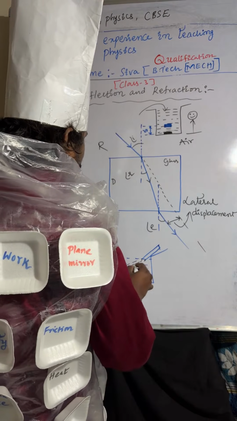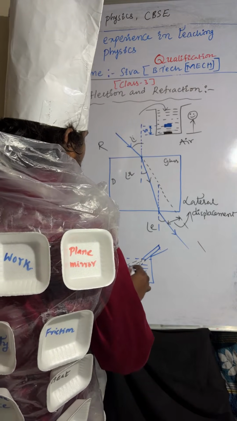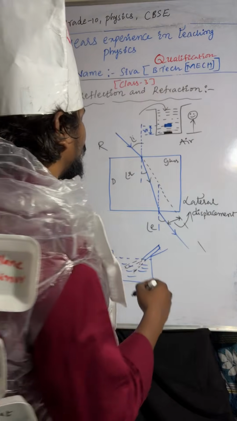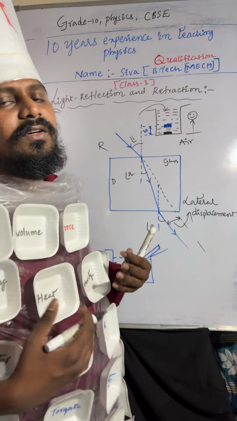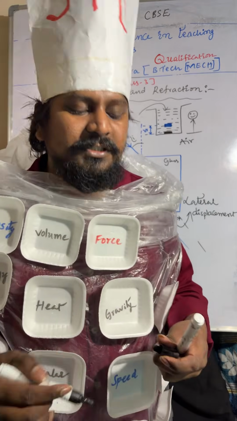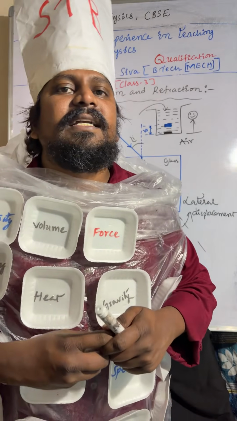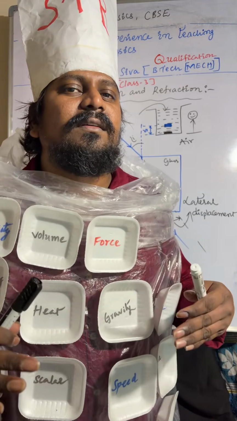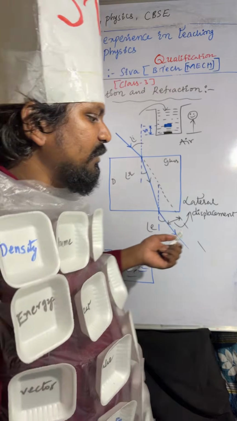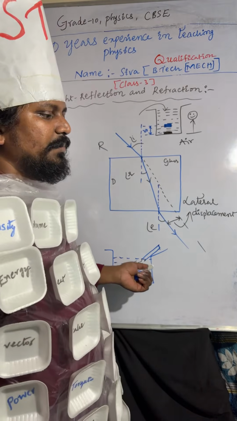There is no change in the pencil, but due to refraction of light, at the interface between air and water it appears to be bent.